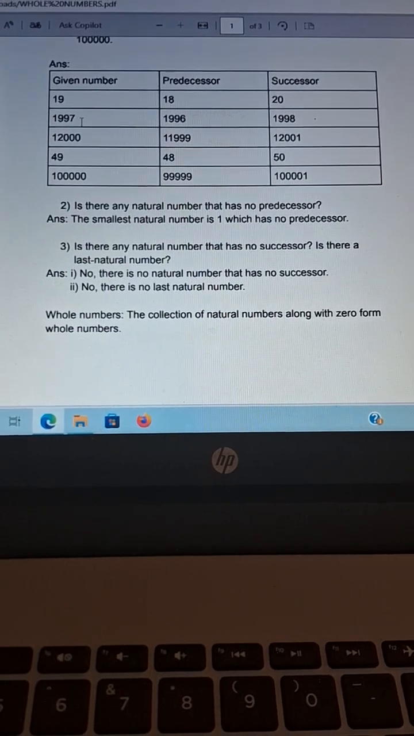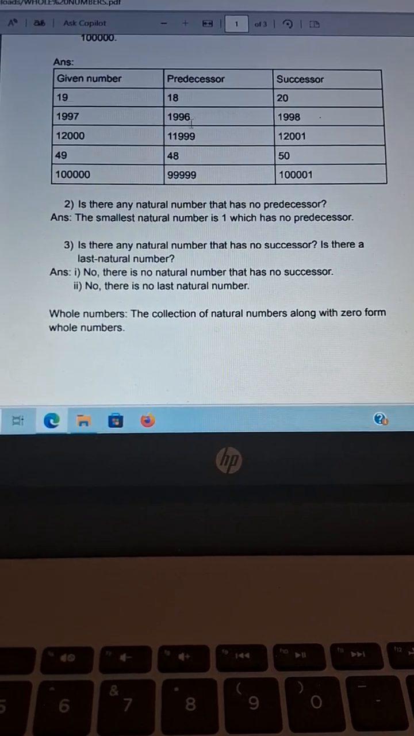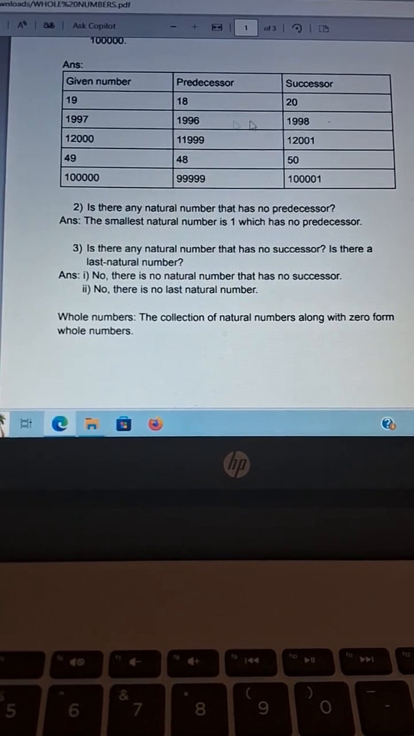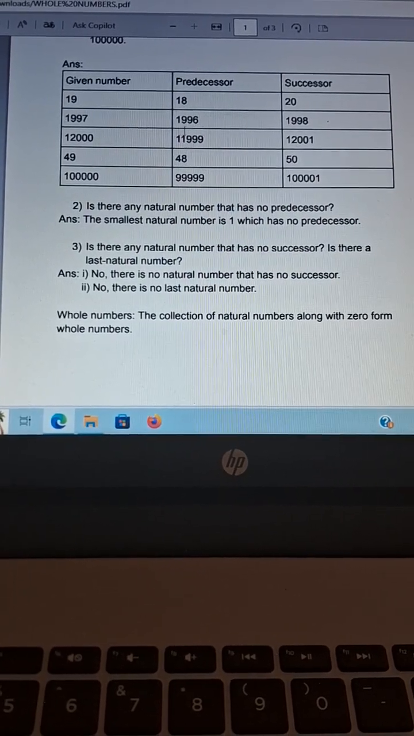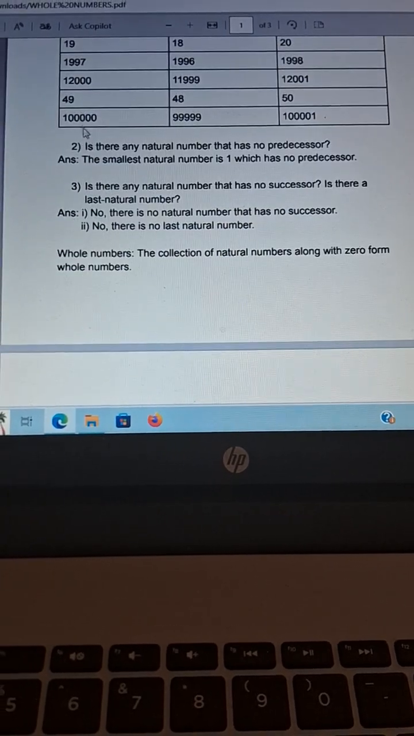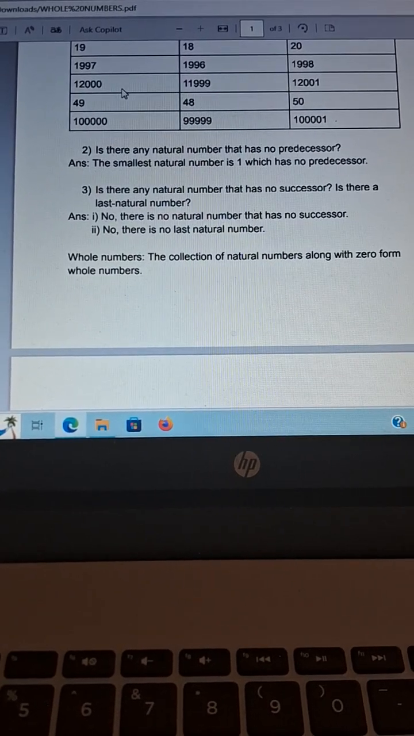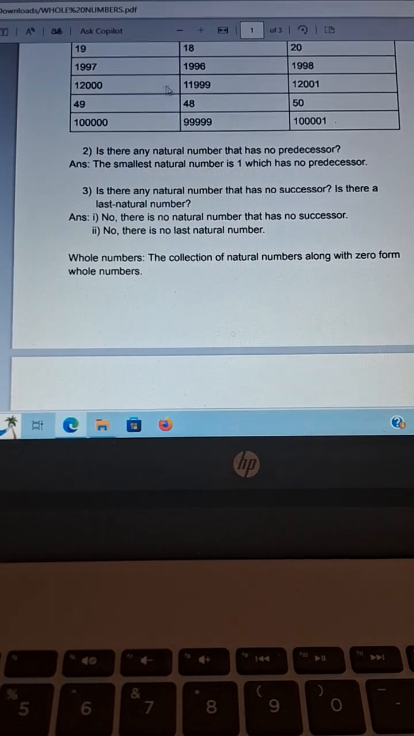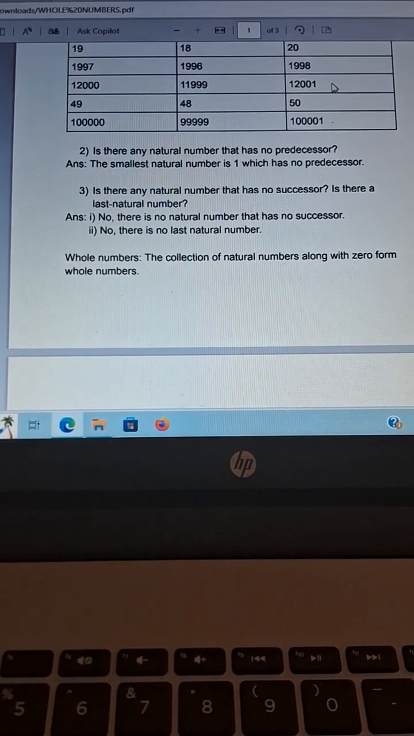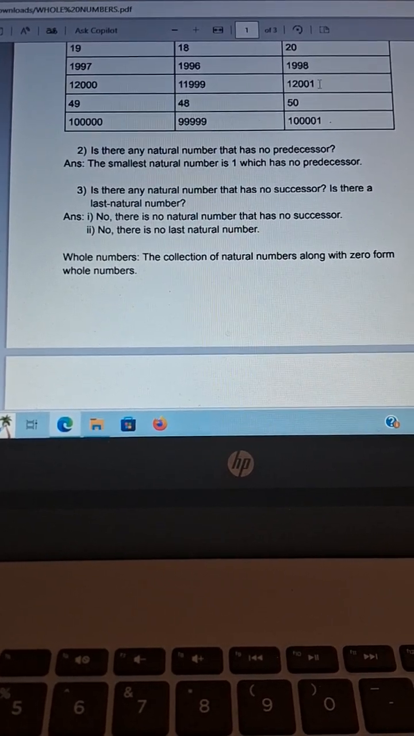Next one is 1997. For 1997, predecessor will be 1997 minus 1, that is 1996, and successor 1997 plus 1, by adding 1 to 1997, that is 1998. Next number is 12,000. For this 12,000, predecessor will be subtracting 1 from this number, so that is 11,999. Next successor will be adding 1 to this 12,000, 12,001.